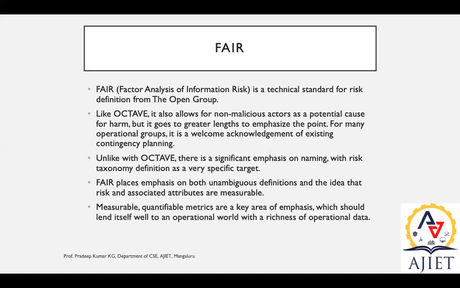Once we have that, it is very easy to trace. So the quantifiable, clear-cut measurable part can be received from that analysis. This is done via FAIR, factor analysis of information risk.